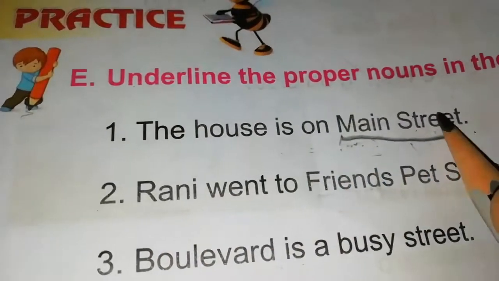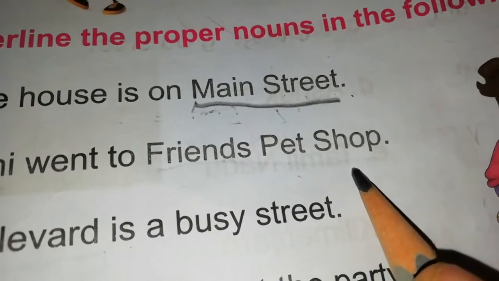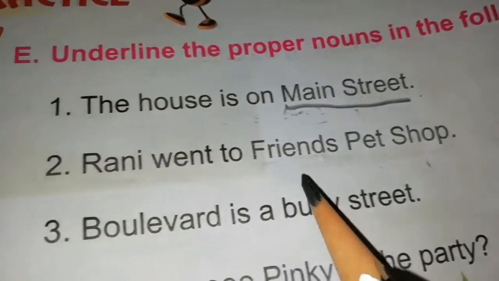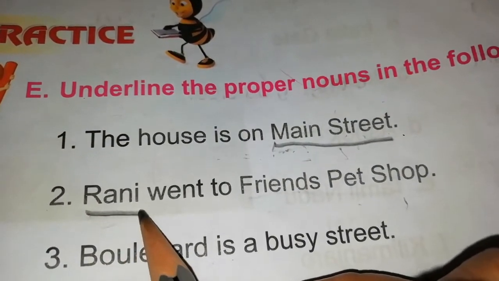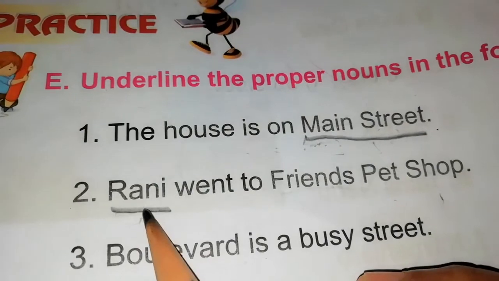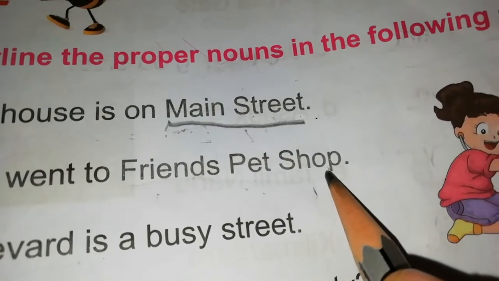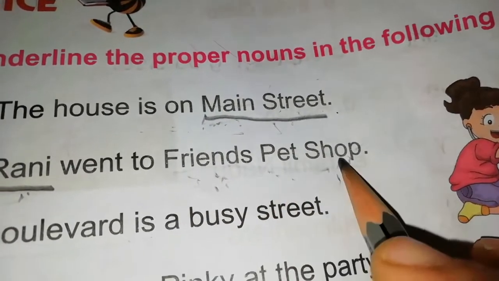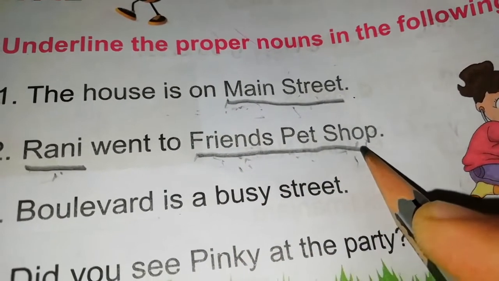Okay, underline it. Now, Rani went to friend's pet shop. So Rani went to friend's pet shop. So what are the proper nouns we can see here? Rani is a proper noun. Why? Because a special name is given to a noun. And friend's pet shop, another shop name. This is the shop name. Friend's pet shop. It is a shop name. So a particular name is given to the shop. So this is also a proper noun.